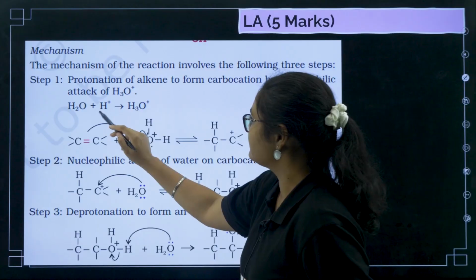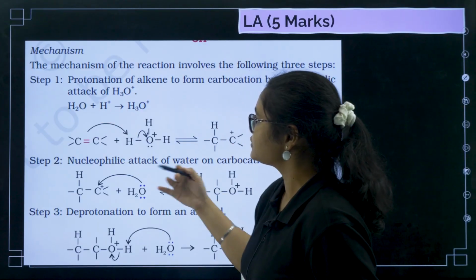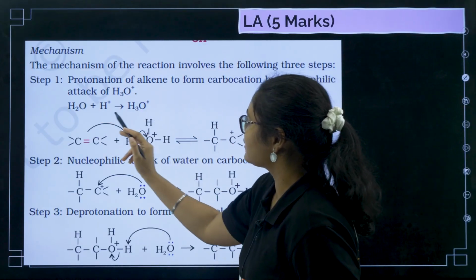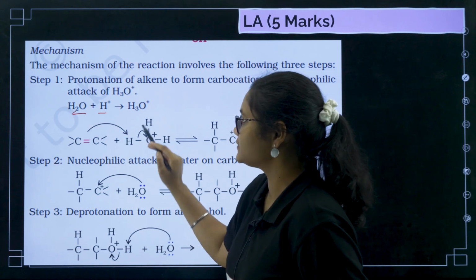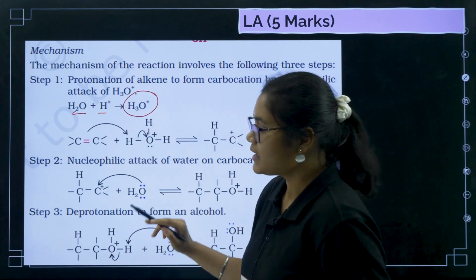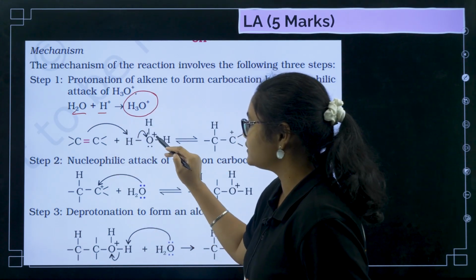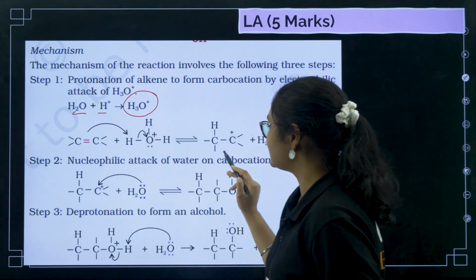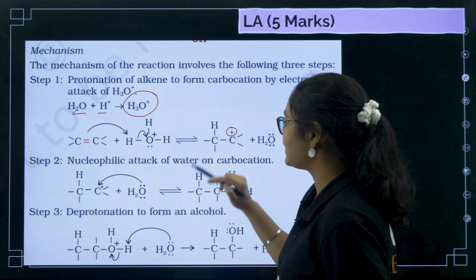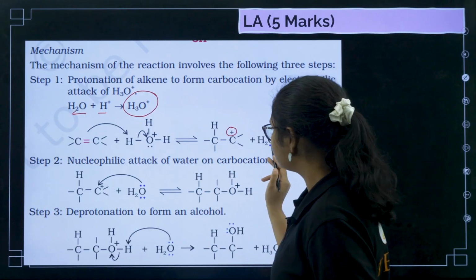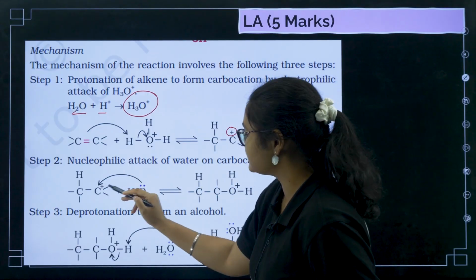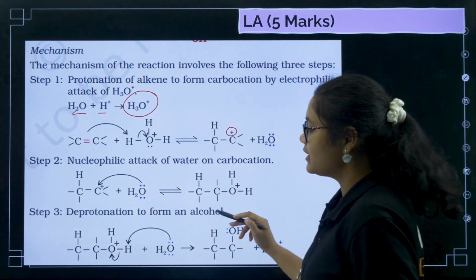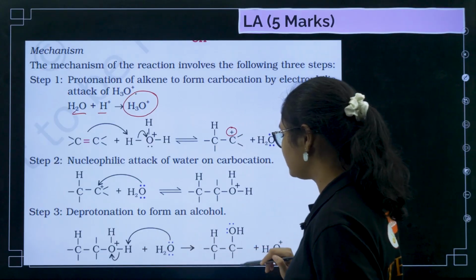I'll explain once again. First, what happens when you do protonation of alkene? Water is present and H plus is present, and you get H3O plus. Now this alkene acts on this H2O, one H plus is released, and it takes this H plus, and a carbocation is formed. Now this water attacks again and we get this one. After that there is deprotonation to get you alcohol.